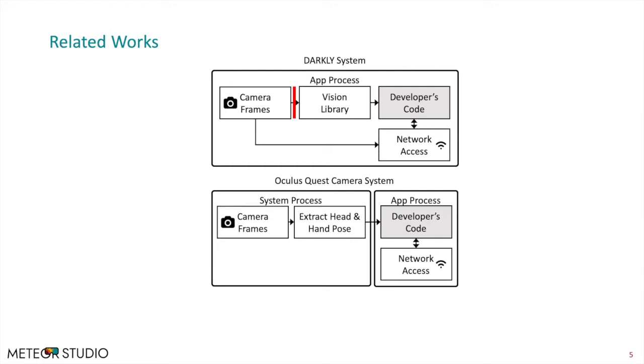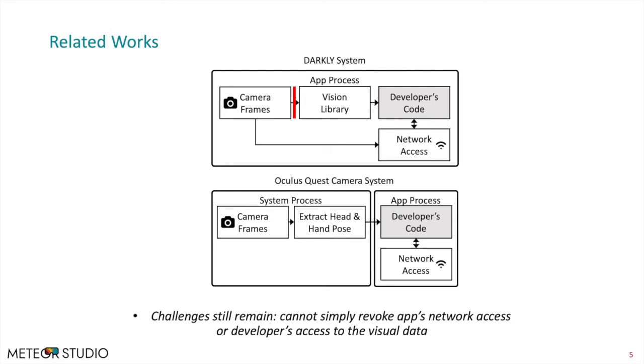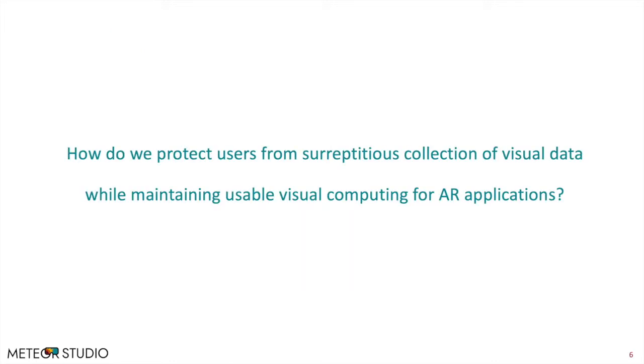With these solutions, the challenges still remain because we cannot simply revoke applications' network access or developers' access to the visual data because AR apps need the ability to visually render the entire frame to provide the camera view as a backdrop for virtual AR overlays or potentially communicate with the cloud component. So, how do we protect users from surreptitious collection of visual data while maintaining usable visual computing for AR applications?